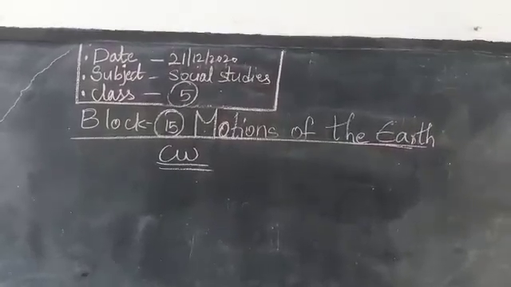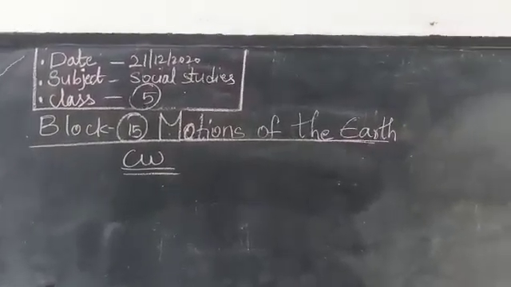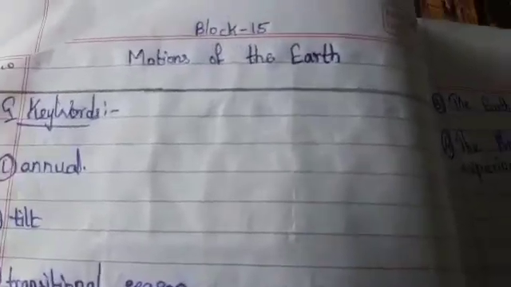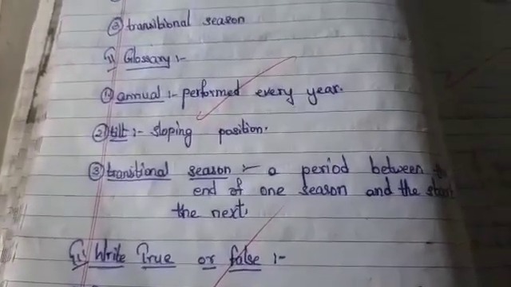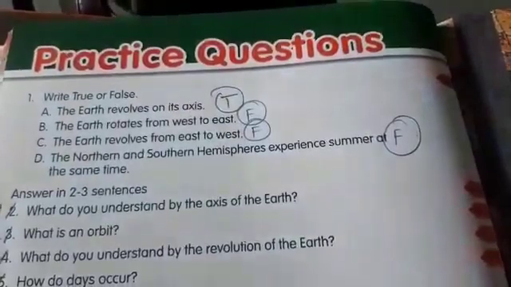Now take out your readers, beta. Let us take the questions first. See children, block 15, motion of the earth, keywords. Then you should write your glossaries. Then you should write your true or false. It is there in our reader. Let us see true or false first.